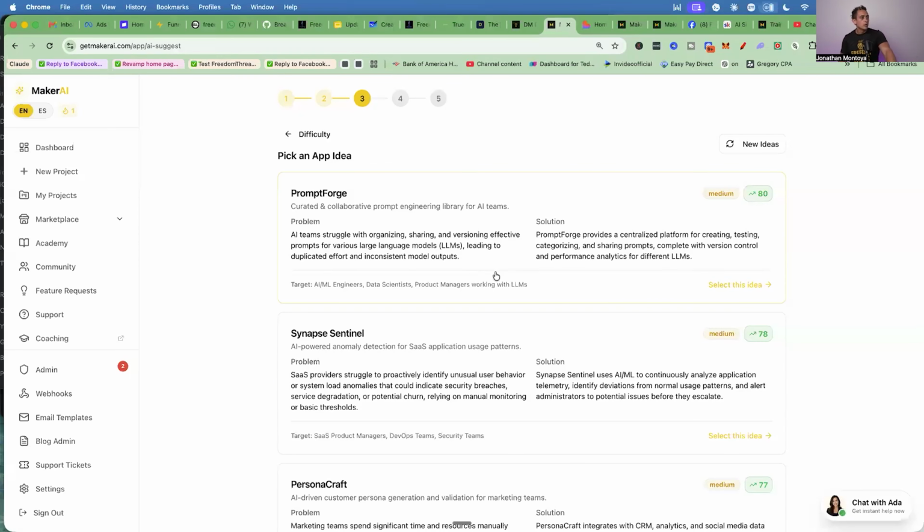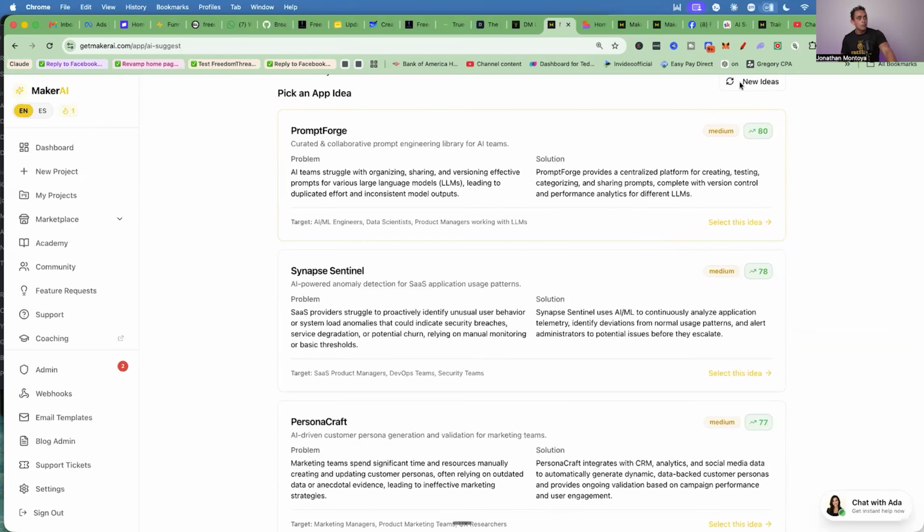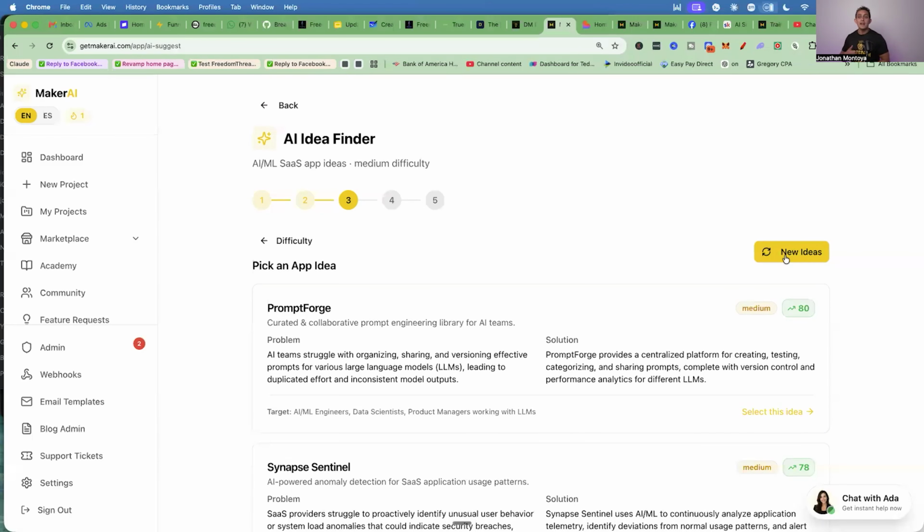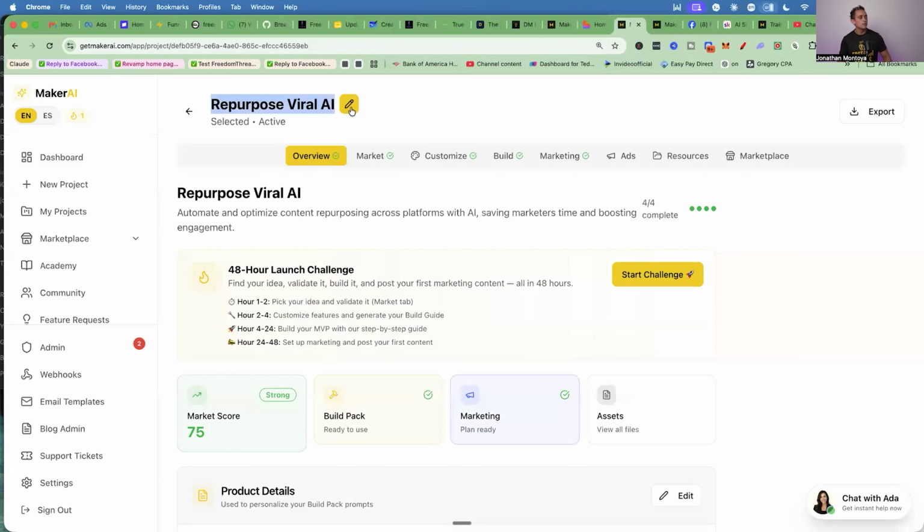This right here will tell you what it's solving. And more importantly, it's also gonna give you the target market, right? Because you wanna know exactly who you're targeting with this process here. The goal here is to find an idea you're extremely excited about, okay? So for the purposes of this demo, I already have an idea picked out. It's called Repurpose Viral AI.